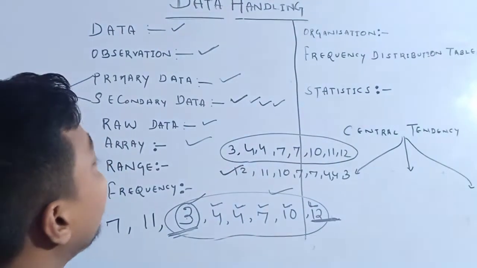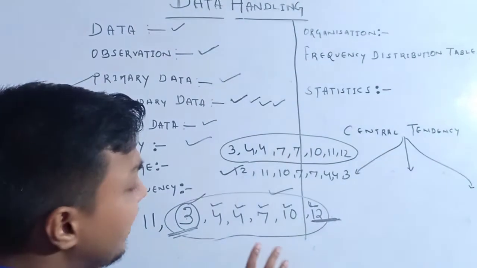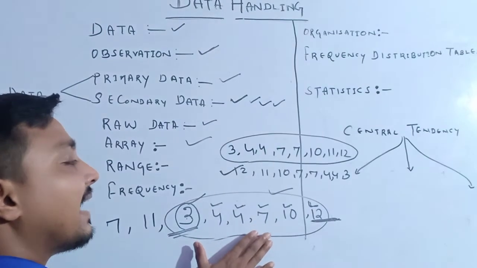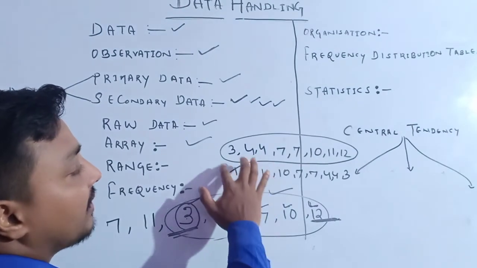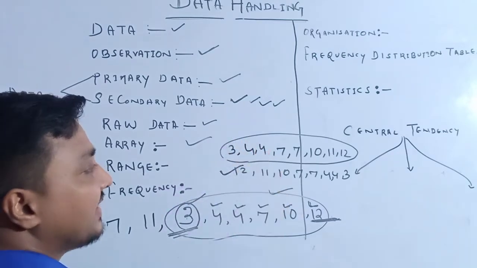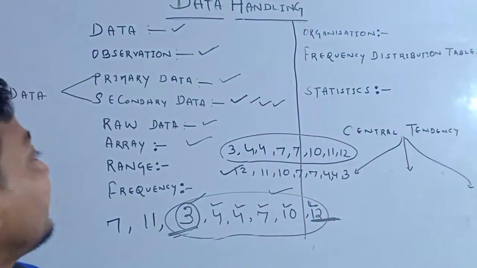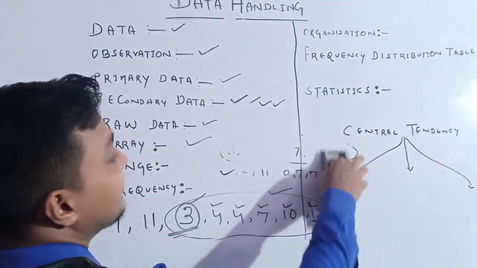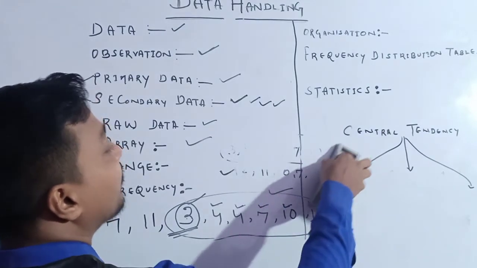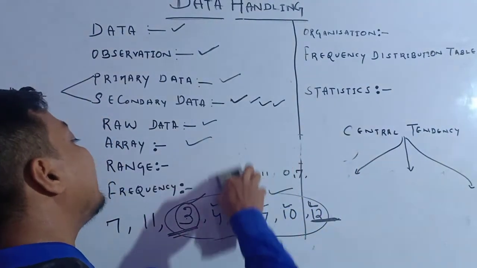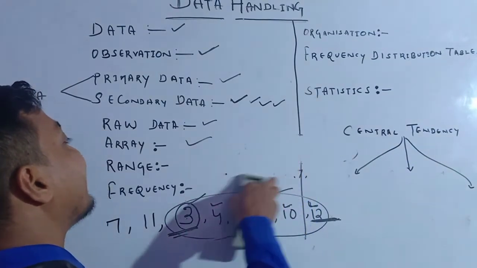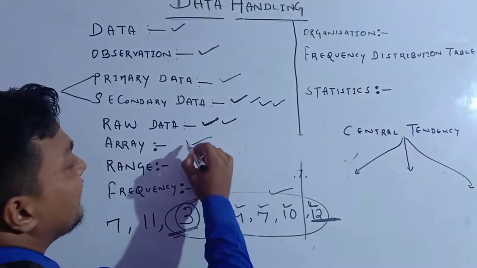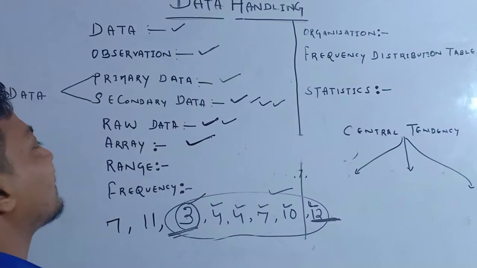So the original one is called our raw data, the data as it was collected in serial order. And whenever the data is arranged in ascending or descending order, that collection is called our array. Many times the question comes: what do you mean by array? Your answering style should be: array is the data arranged in ascending or descending order. And this one is our original form without any change. Here, after arranging in ascending order, it is called our array.